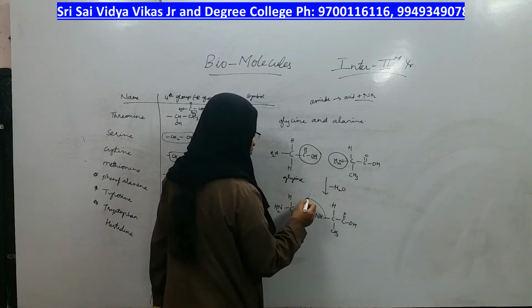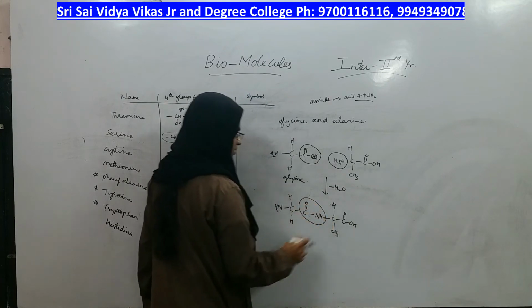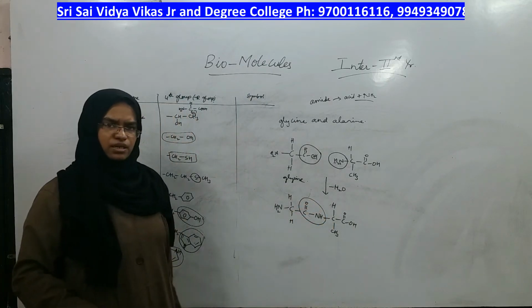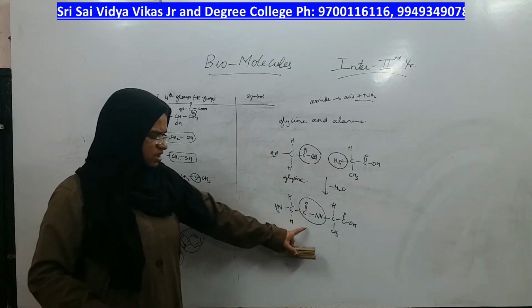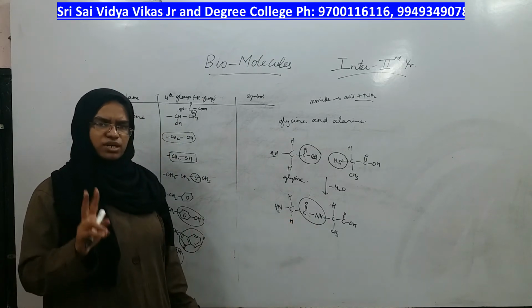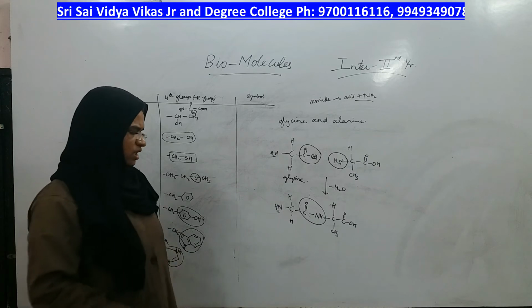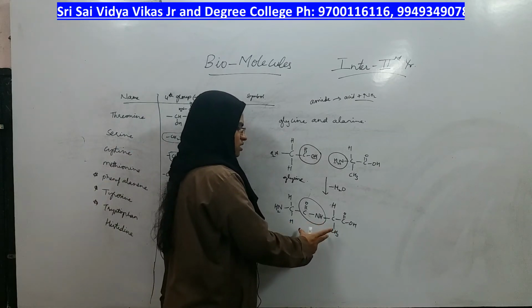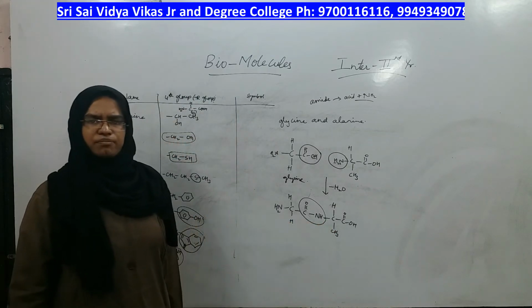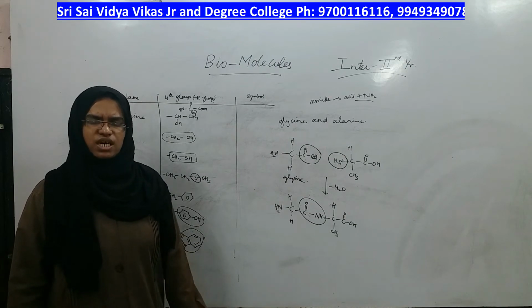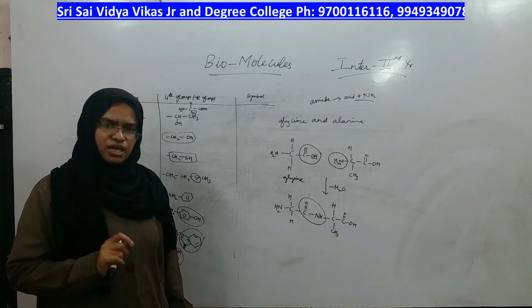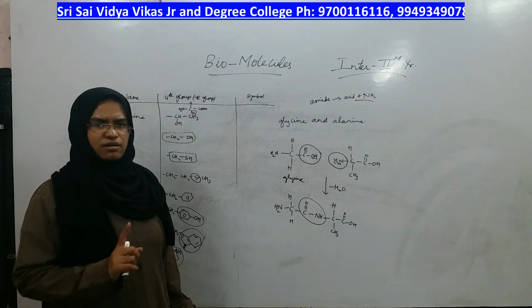Now what is the new group which is formed between the two amino acids? It is the amide group, right? In this amide group, how many amino acids are being connected? Two amino acids, right? So the product which you get is called a dipeptide, in which two units are connected.